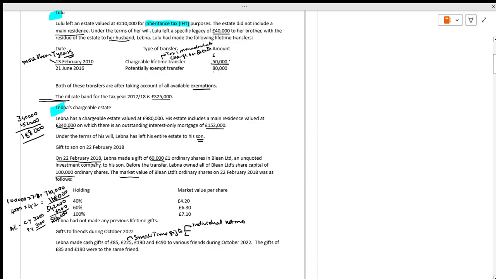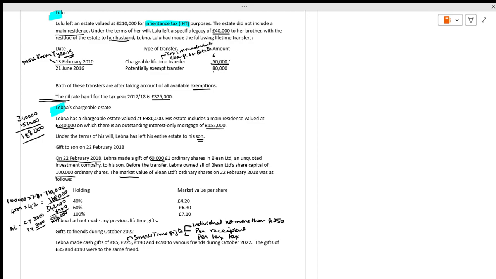not more than 250 pounds. This is per recipient, and this is per tax year. In one tax year, for every recipient we cannot give more than 250. One tax year, one individual, one recipient. This is the rule of small gifts. So those things you have to be very, very clear about when you are doing this.